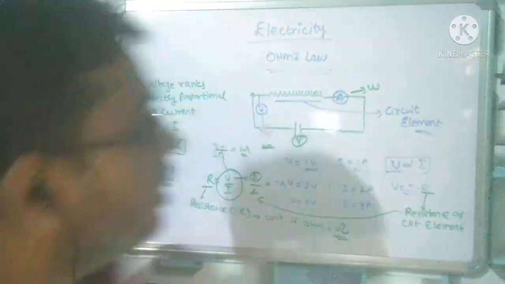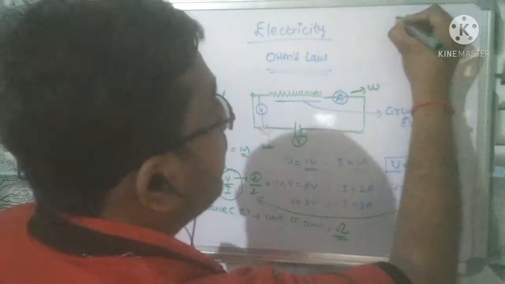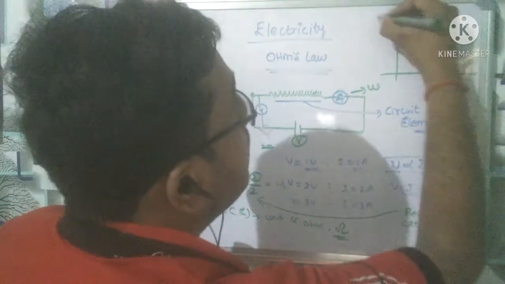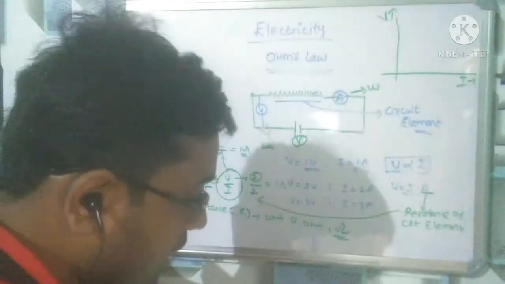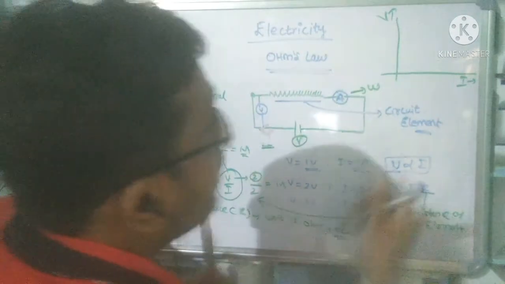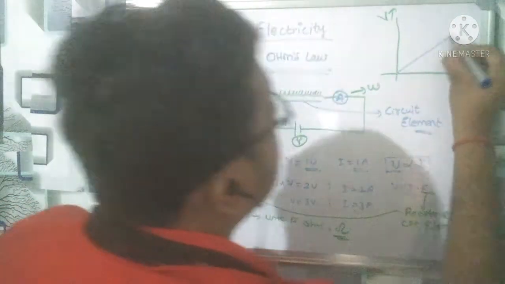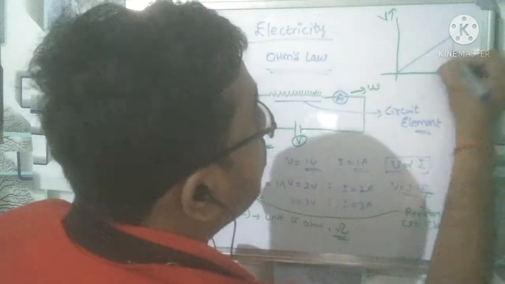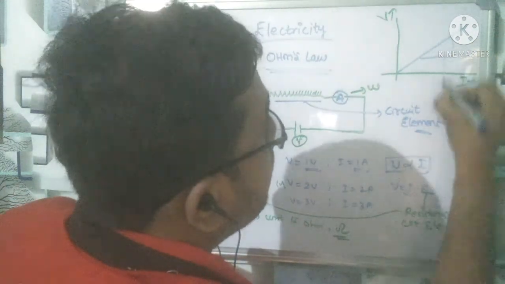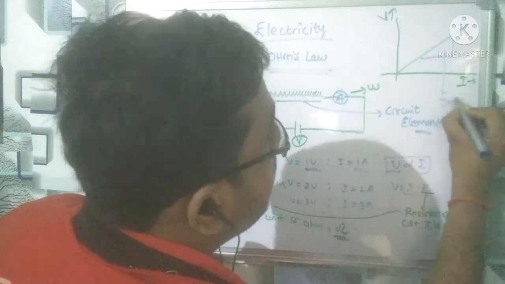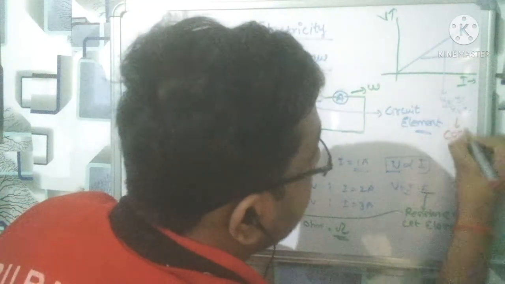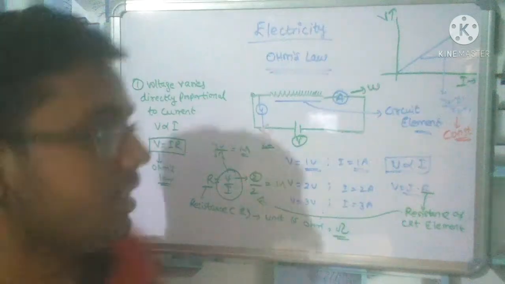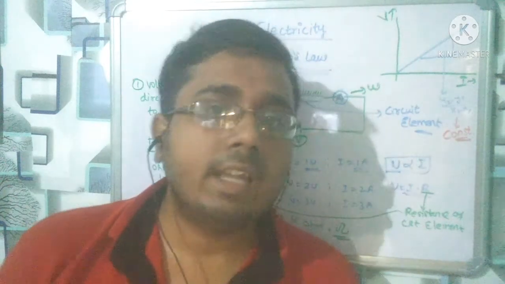Now if we want to draw the graph, let us suppose this is the current axis and this is the voltage axis. Then we are going to get a straight line graph like this. If we want to know the slope, we know the slope equals y2 minus y1 upon x2 minus x1. So we will know that this is constant. So basically this is Ohm's law, and I have explained current and voltage well.